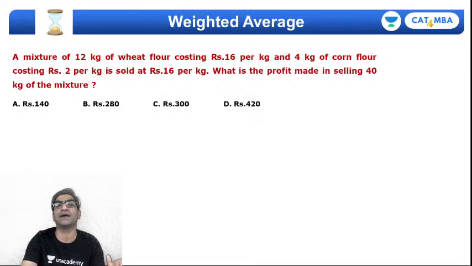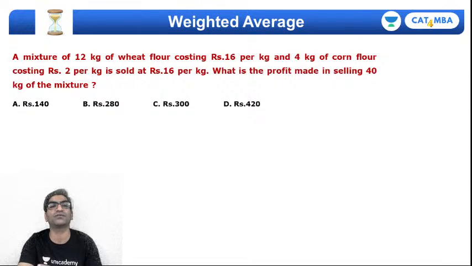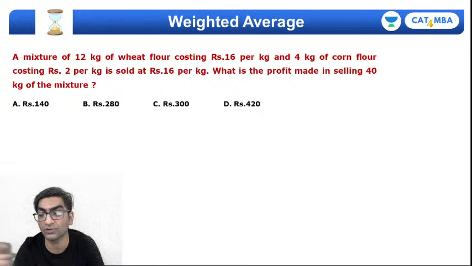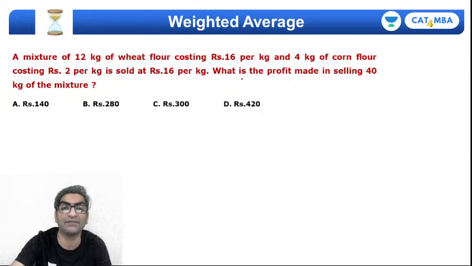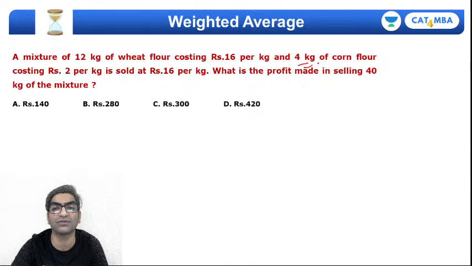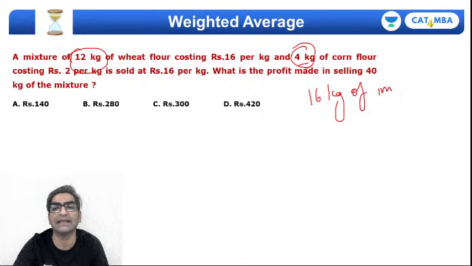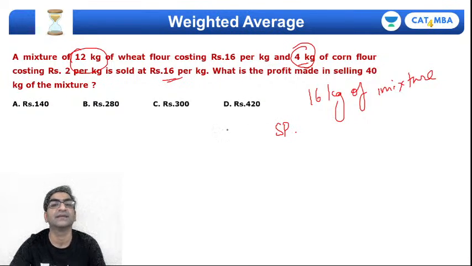12 kgs of wheat flour costing 16 and then 4 kg of corn flour costing 2 rupees. They are mixed, so you're buying 12 kgs of wheat flour and 4 kgs of corn flour, which means you're combining them to make 16 kgs of the mixture, right? And this mixture you're then selling at a price of 16 rupees per kg. So you're given the selling price, right? To calculate the profit, you also need the cost price, right? So what is the average cost price?